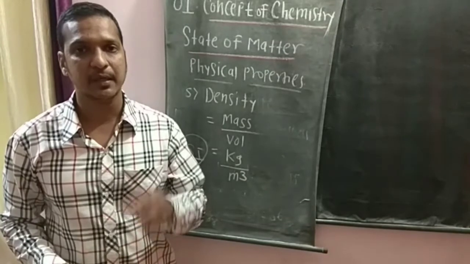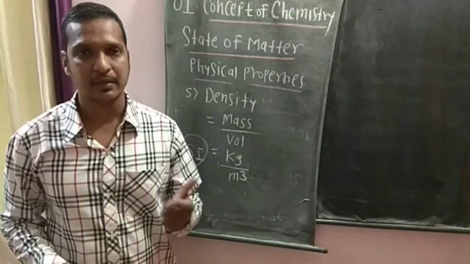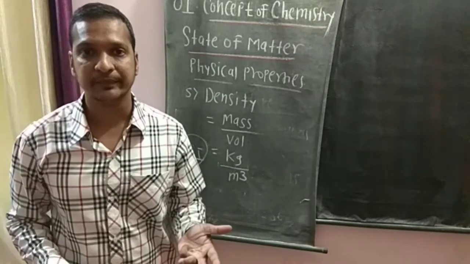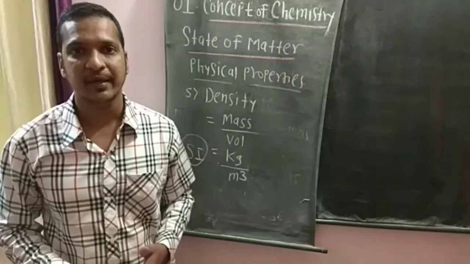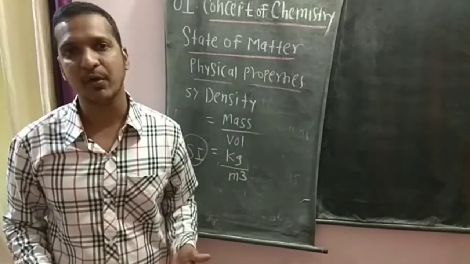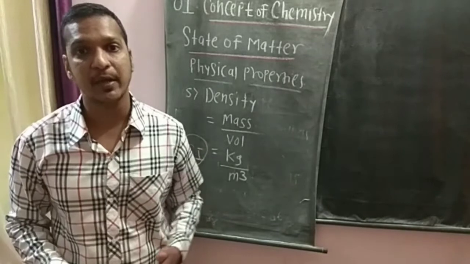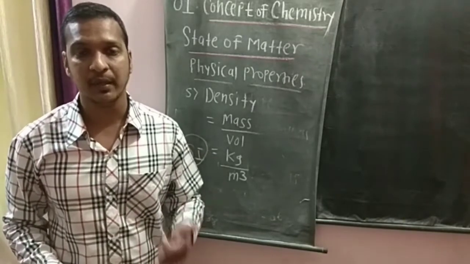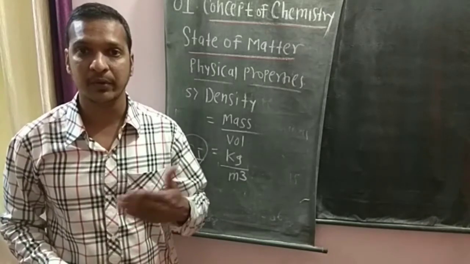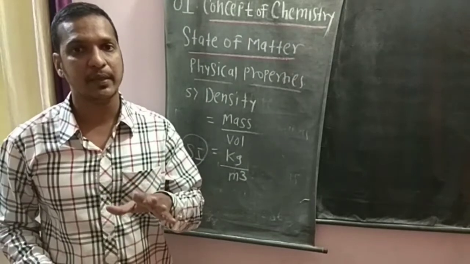So this is how we consider a total of 5 physical properties of matter. Number 1, mass and weight. Second one is length. Third one is volume. Fourth one is temperature, and last one is density. So in this video we have seen the state of matter, then measurement of properties of matter using units, the definition of unit, the arbitrarily decided and universally accepted standards are called units, and then we have discussed some major physical properties of matter.